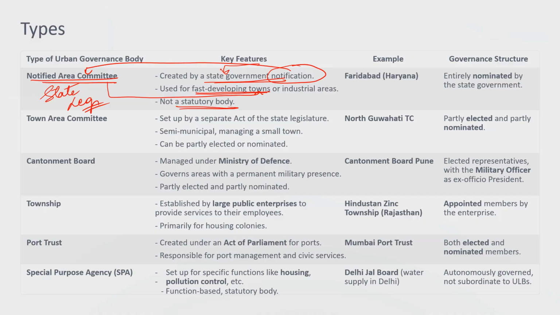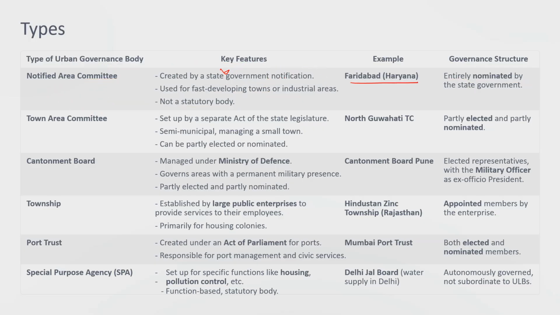So it is made by executive notification where the potential of fast development is seen, and it is not a statutory body. The body is nominated by state government. Example is Faridabad, Haryana. Then is town area committee.